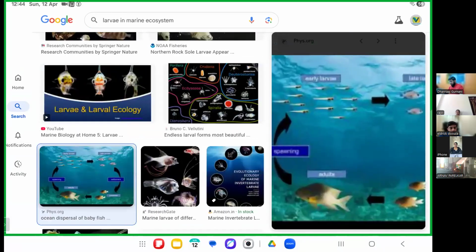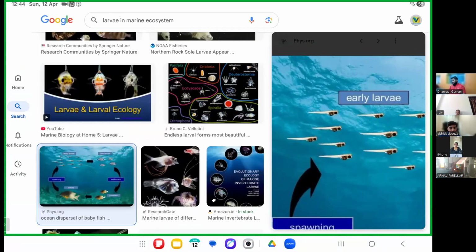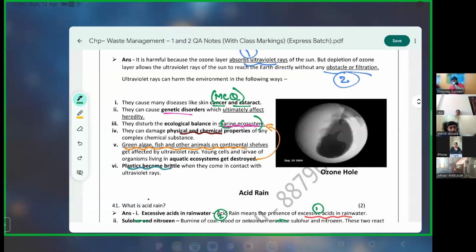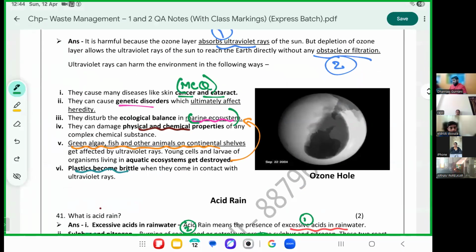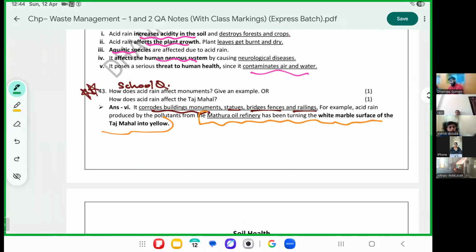These are larvae photos. Larvae are basically small fish, which later become big fish. Plastic also becomes brittle when UV rays come in contact with it.